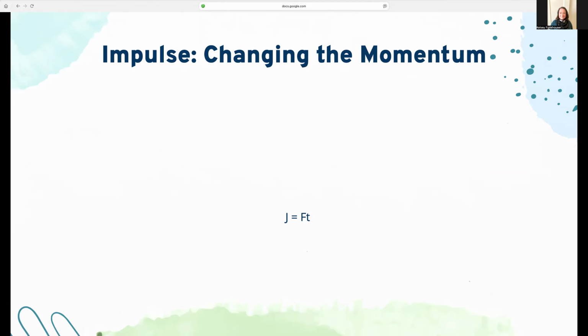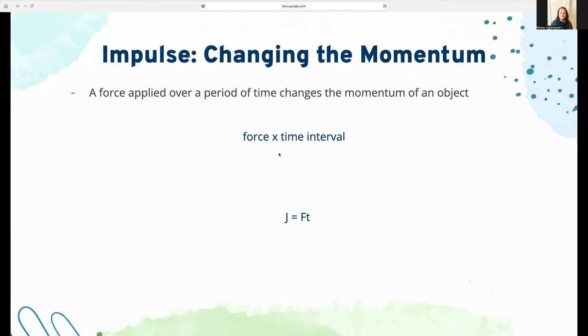Impulse is what we call the force times the time interval that changes the momentum. So impulse is a force applied over a period of time that changes the momentum of an object. It's force times the time interval, or impulse is equal to force times time. And impulse is a capital J. That's how it is labeled. So this is just the variable form and the equation itself. This is force with a capital F and time with a lowercase t.